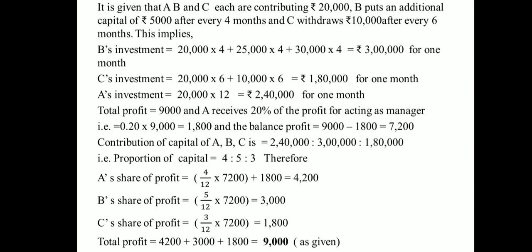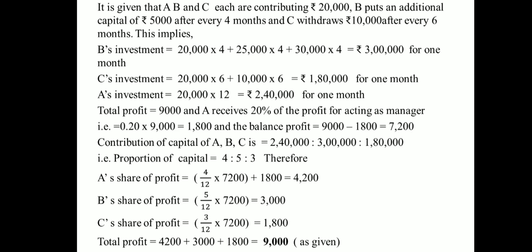Similarly, C's investment. C's initial investment is 20,000 for 6 months. So for the first 6 months his investment is 20,000 into 6, that gives you 1,20,000. After that his investment is only 10,000. So 10,000 into 6, that is equal to 60,000. Altogether his investment is 1,80,000 for 1 month. A's investment is 20,000 for all the months. So 20,000 into 12, that gives you 2,40,000 for 1 month.